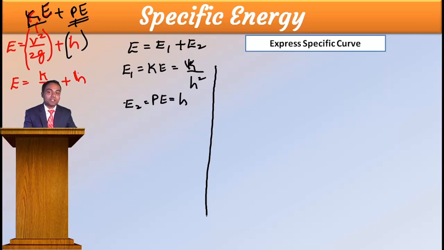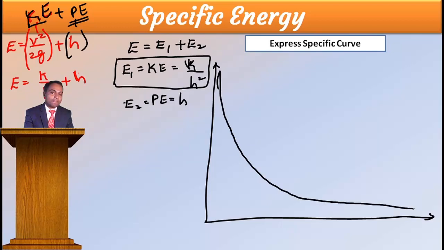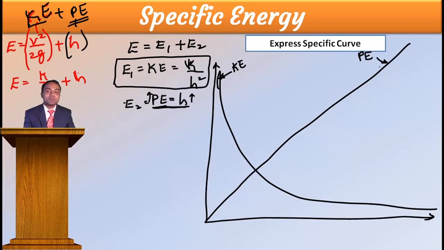If I draw a curve for kinetic energy, then 1 by H square is there, means it will be decreasing, because as H increases, kinetic energy decreases. Therefore, I will get a curve something like this. This curve I will call the kinetic energy curve. The second one: as H increases, potential energy increases. It is increasing linearly at 45 degrees. This I will call the curve for potential energy.